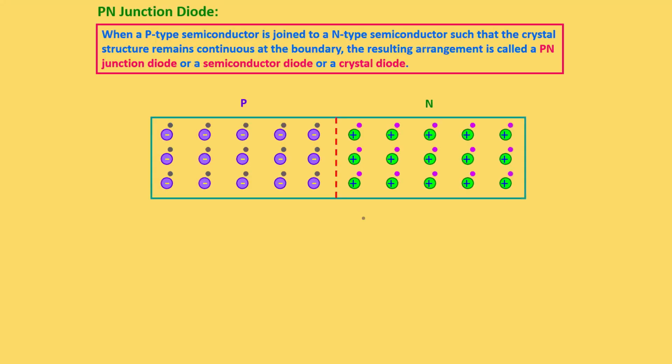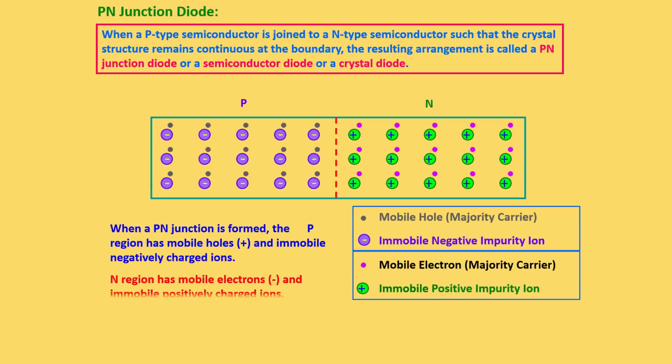Now we are moving to the PN junction diode. Here we are taking the P-type semiconductor and the N-type extrinsic semiconductor. When we join them together, what will happen? They will form the PN junction at the point where they are joining.